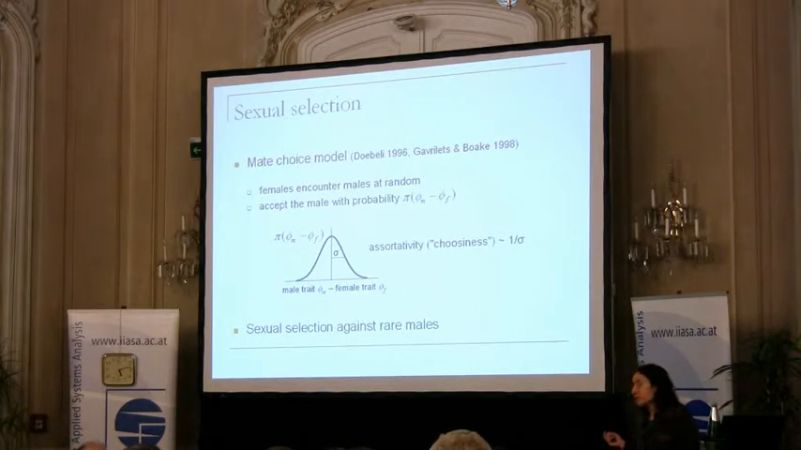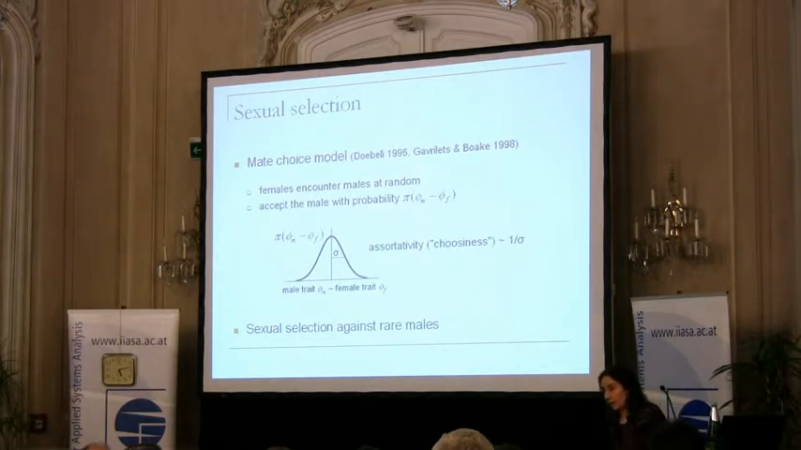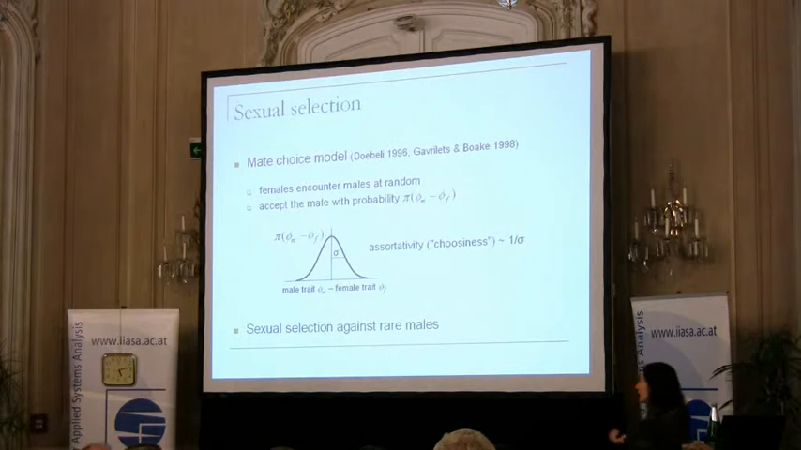Now we will assume for simplicity again that females have infinitely many encounters, so they can try and try and try until they are mated. They are mated only once, so once they accept somebody, then it's the end of the story, but they can keep trying forever. So there is no cost to mate choice to the females. Yet there is sexual selection from this scheme of associative mating. There is sexual selection against rare males.